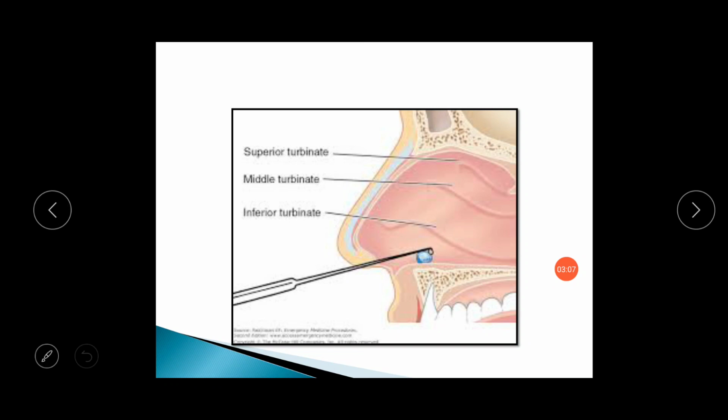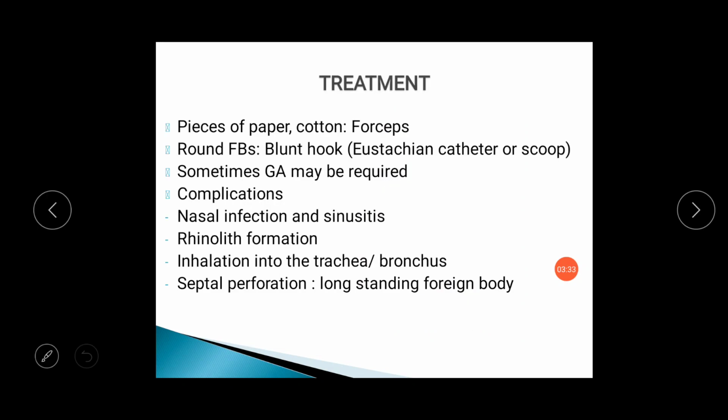In this diagram you can see that if a patient has inserted a round foreign body which is present in the anterior part of the nose, that can be removed by a hook. Here we will insert the hook, and this hook will be taken to the posterior part of the foreign body, and after that this hook will be taken anteriorly, so the foreign body will come out with the hook. Sometimes, whenever the foreign body is present in the posterior part of the nasal cavity, general anesthesia will be required to remove the foreign body.